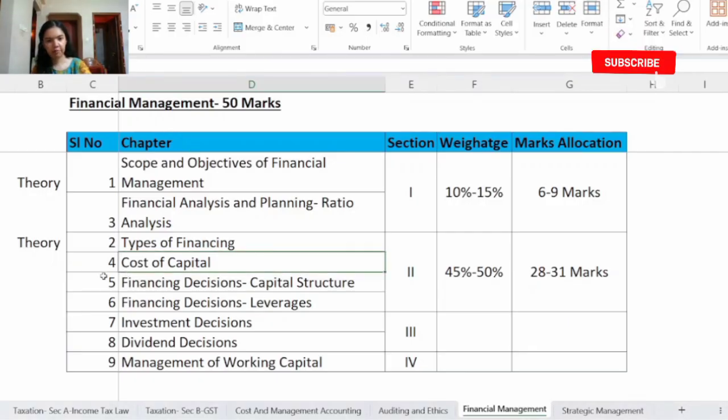Next we have chapter number 5, financing decision, that is capital structure. Under this some key concepts are first capital structure theories: net income approach, traditional approach, net operating income approach, and financial hierarchy. And then you have designing an optimum capital structure, that is EBIT EPS analysis. Also go through the different capital structure theories. Both relevance theory and irrelevance theory are important.